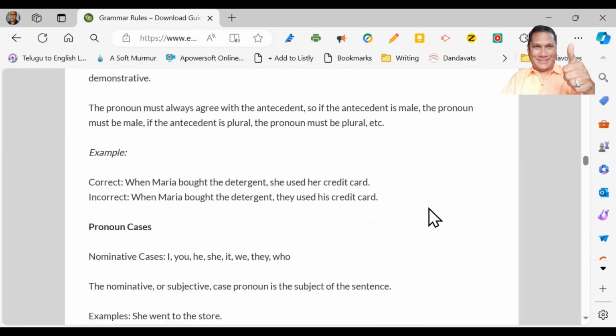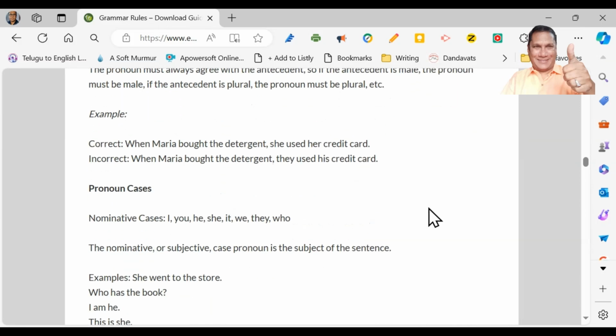Now let us discuss pronoun cases. Nominative cases are like this: I, first person singular; you, second person singular and plural; he, third person singular male; she, third person singular female; it, third person singular neuter; we, first person plural; they, third person plural; who is another kind of pronoun.